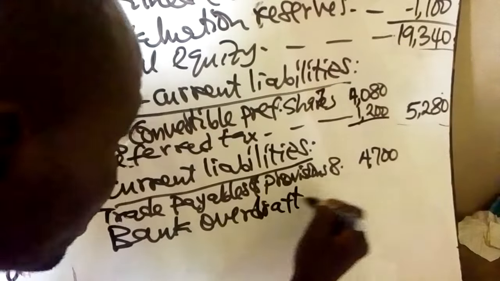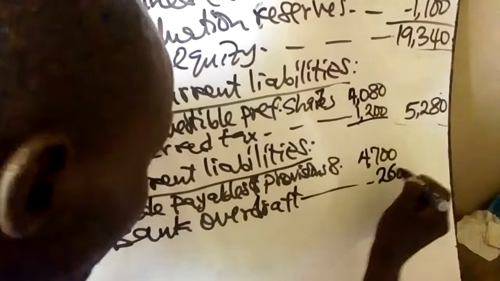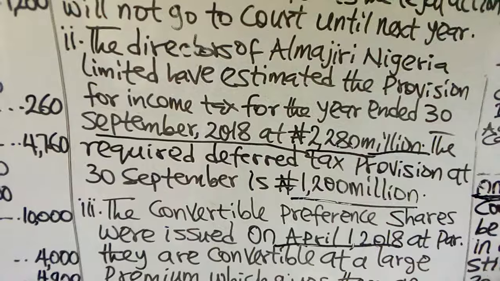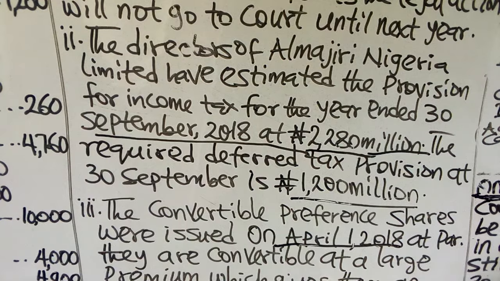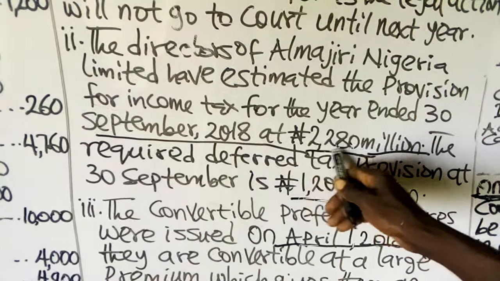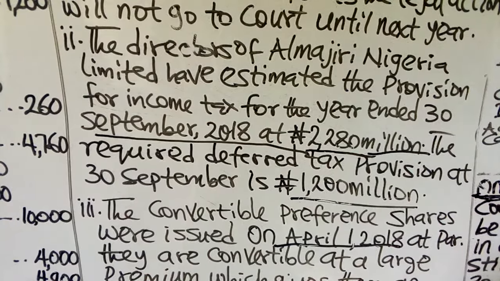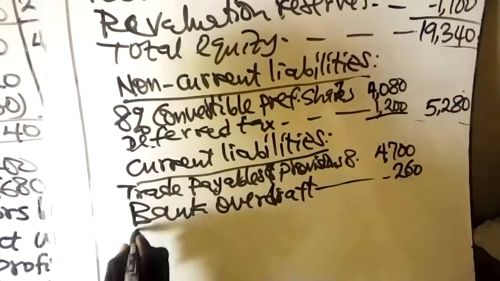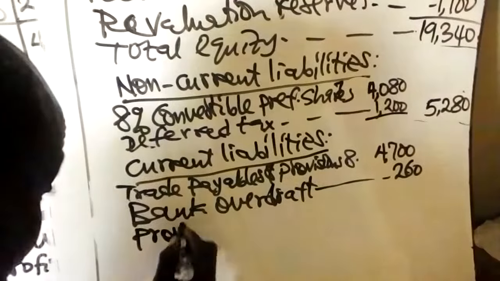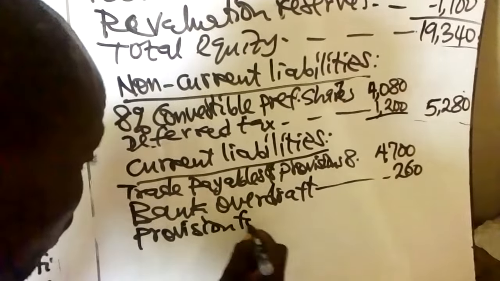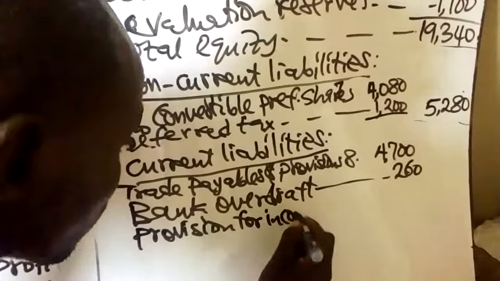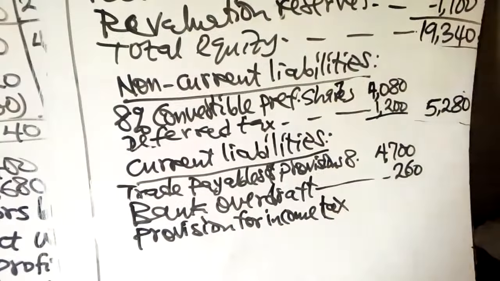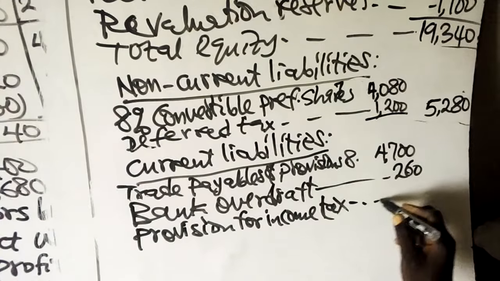Then we also have the provision for income tax for the year, which is 2,280.